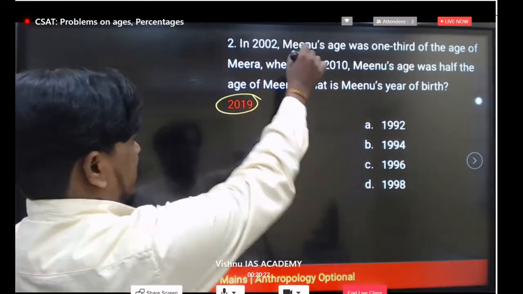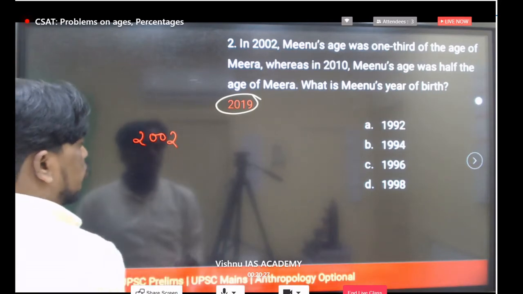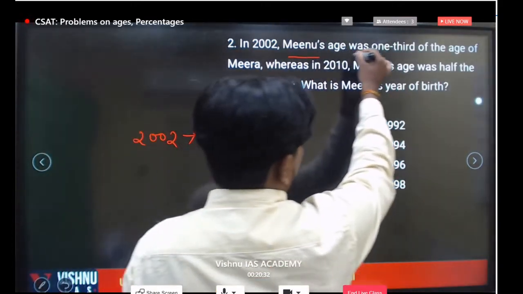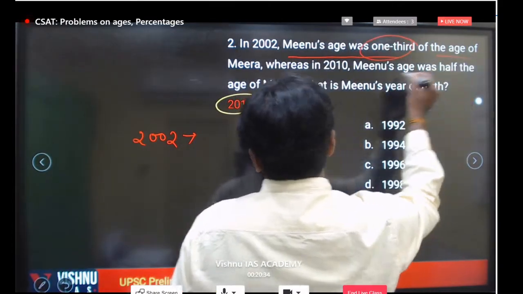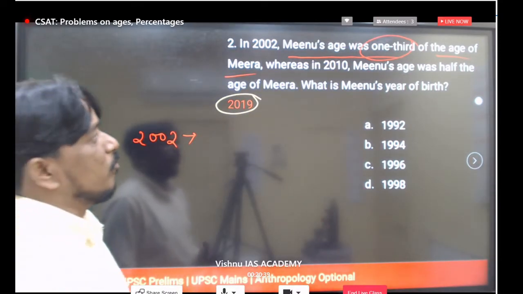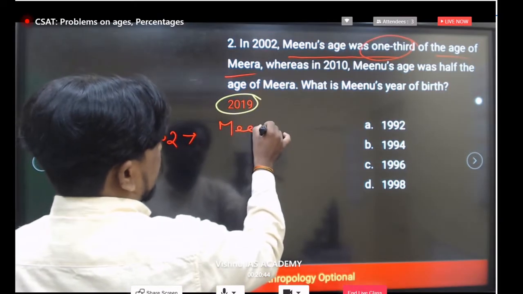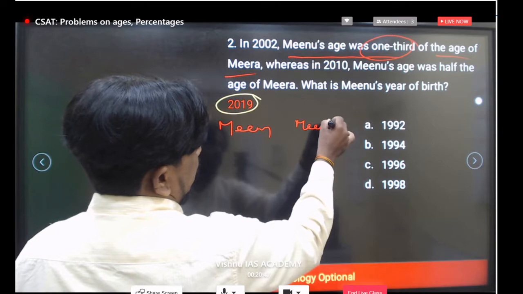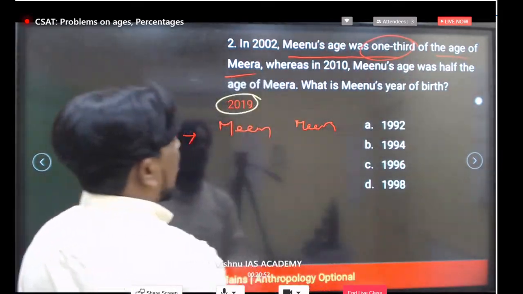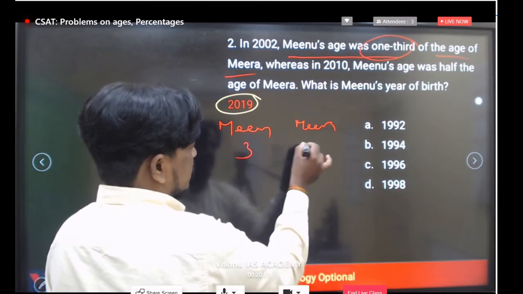Now let's take the first point. In 2002, Minu's age was 1/3 of Meera's. For example, we are taking two persons, Minu and Meera. Minu's age was 1/3 of Meera. In ratios, Meera is 3 times and Minu is 1 time.